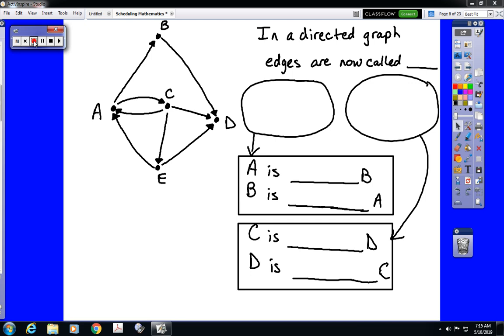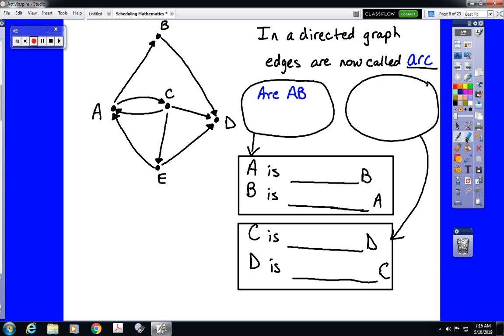In a graph, we have vertices and edges, but with a directed graph we no longer refer to the edges as edges. We now call them arcs. And like in geometry, where you name a ray with the starting point and then some other point on the ray, for an arc, we are required to name that arc with the starting point and the ending point.